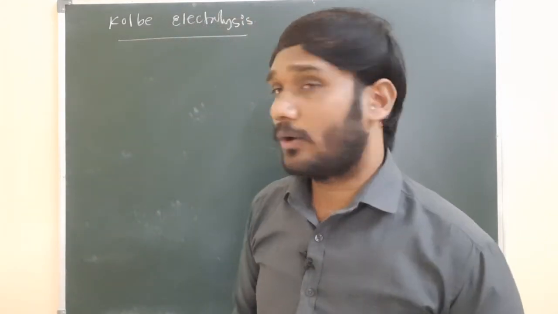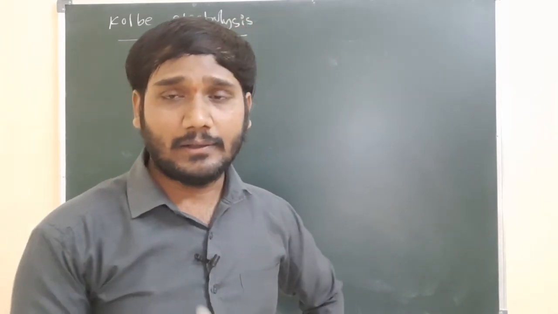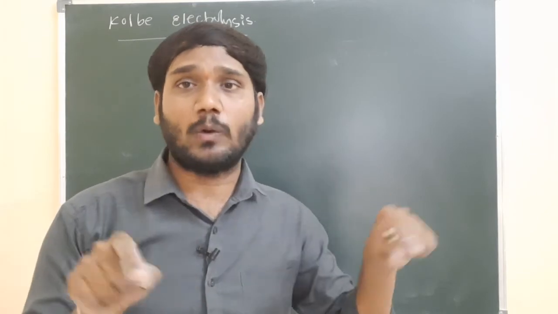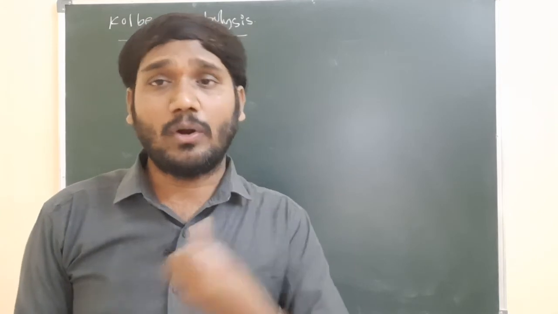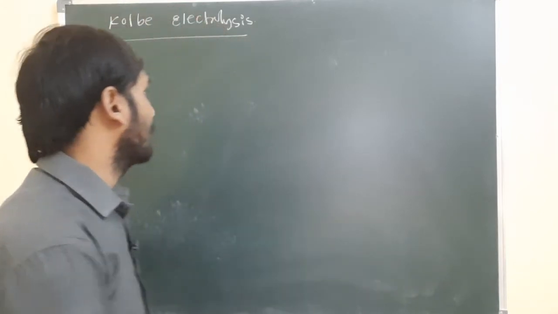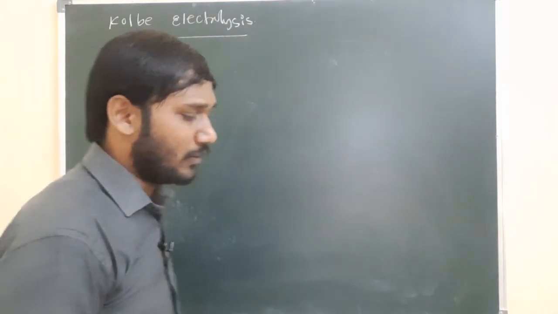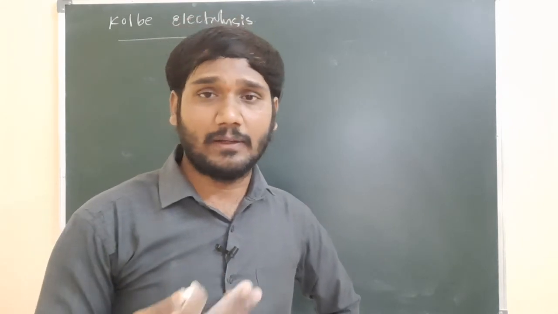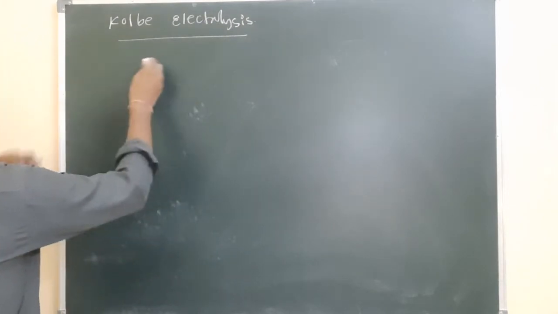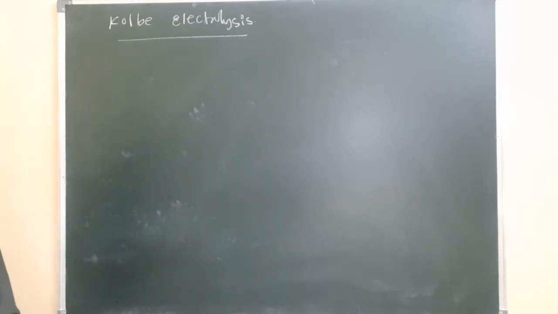So now here Kolbe electrolysis. Kolbe electrolysis means we are taking a higher fatty acid and adding it into water in an electrolytic cell, and we are passing electricity, and the compounds are split, and at the anode one product, at the cathode one product is possible. Let us see what product is possible. For that we take higher fatty acids, or malonic acid, otherwise succinic acid, or adipic acid we can take, right? So for example I am taking succinic acid, potassium succinate, otherwise malic acid or oxalic acid also we can take.